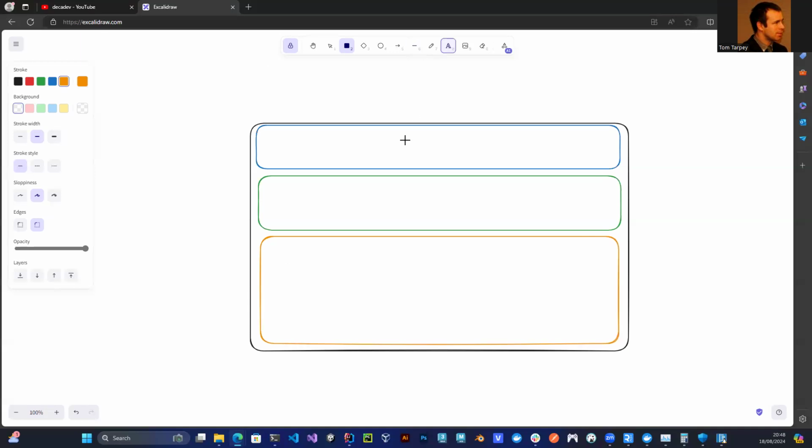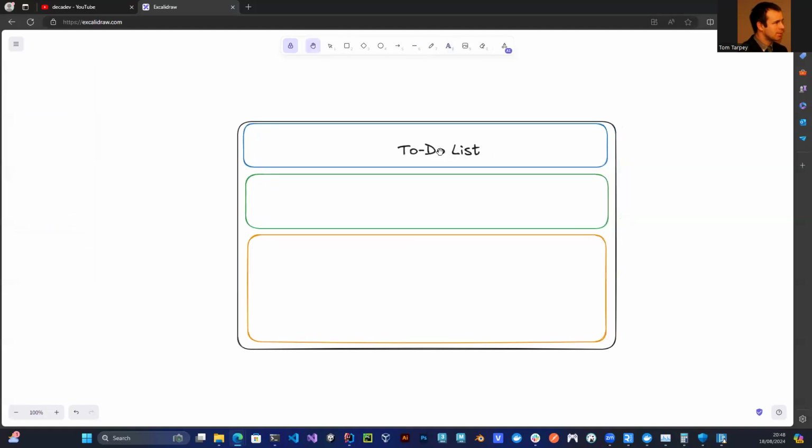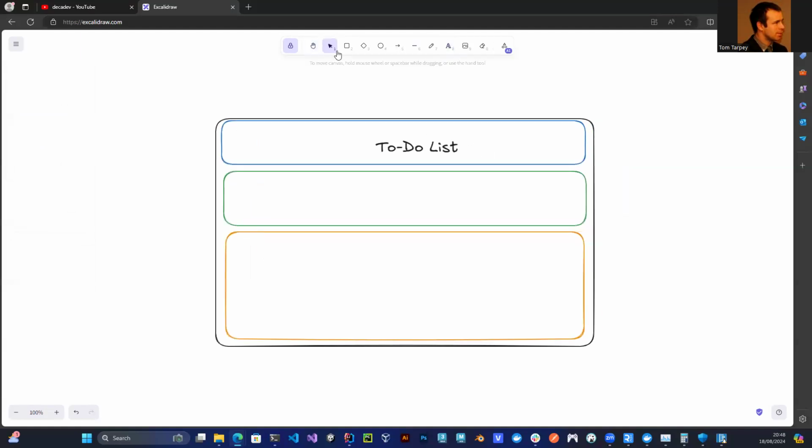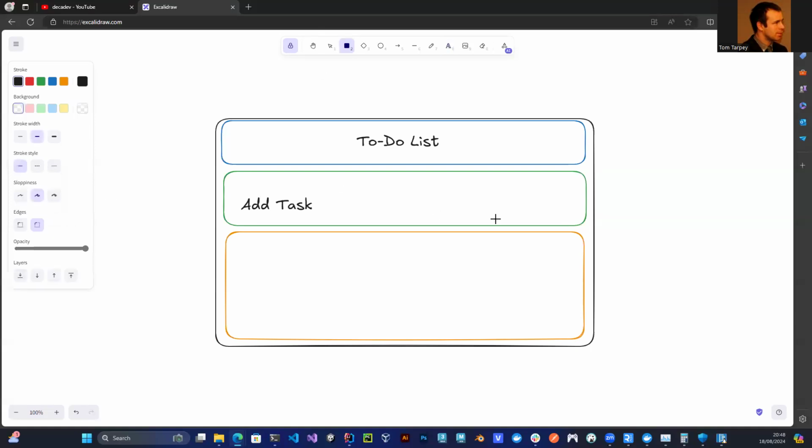So let's say for here, we've got our header. Let's do it in black. Let's say to-do list. Something brilliantly centered there, isn't it? But you know what I mean? This doesn't have to be perfect. It's just kind of a thought process of how we're going to approach things. So just a general idea. We want a to-do list of some sort. So this is the header. Maybe we want the actual thing to interact with. So we want, let's say, add task. And then we want some sort of area to add the task to. And then a button.